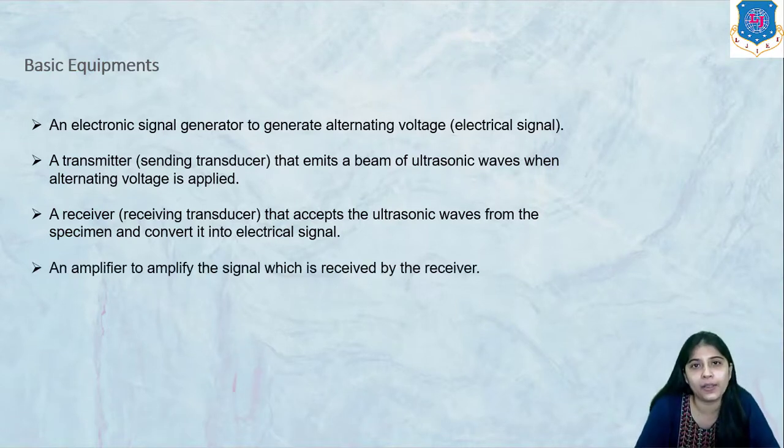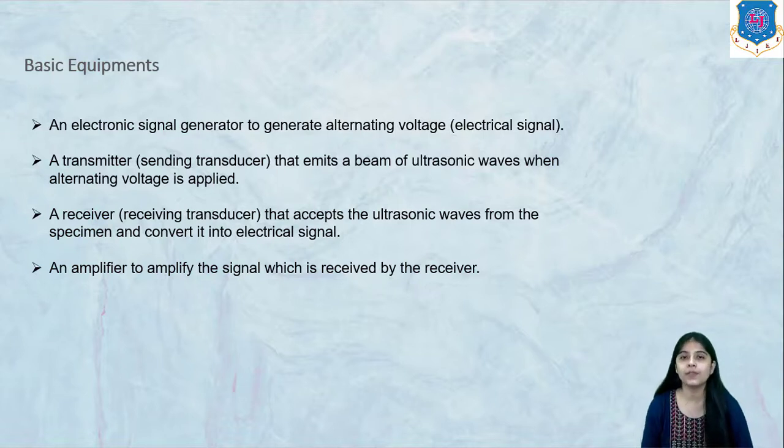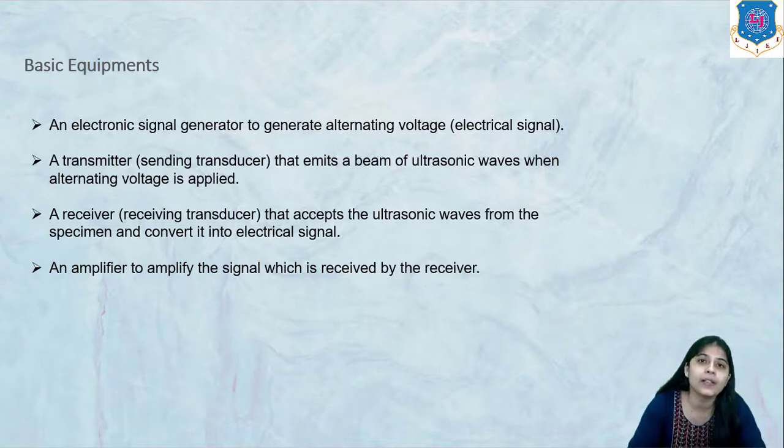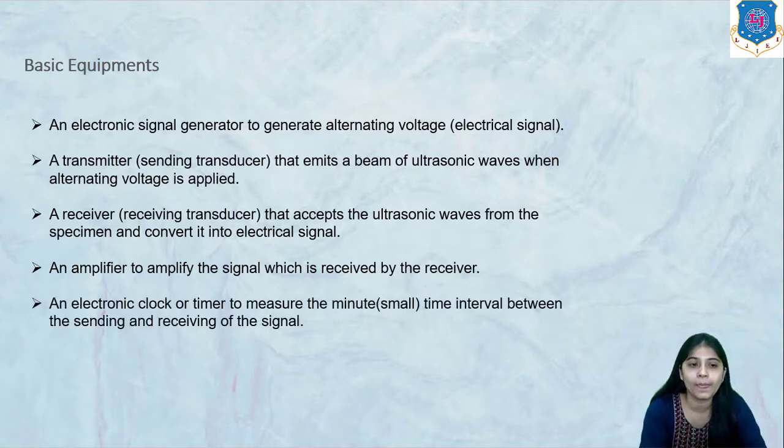Then there is an amplifier. There will be a signal amplifier which is used to amplify the signal received by the receiver. When the output is received by the receiver, this output is amplified by the signal amplifier. Then there is an electrical clock or timer to measure the minute time interval between the sending and receiving of the signal. So an electrical timer is used so that we can measure how much time is taken by the reflected ultrasonic wave to come back to the receiving transducer.